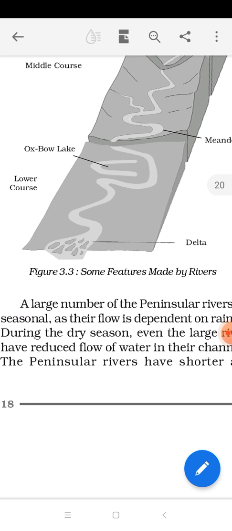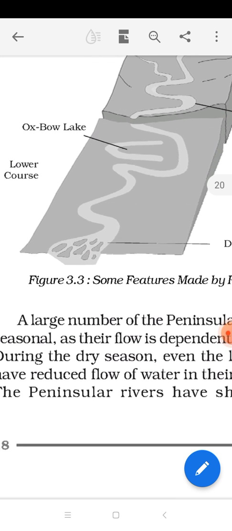Now this possibility: when a river is constantly flowing through an area, and because it's the lower course, rivers will do their deposition activity. Where we now have the oxbow lake, maybe previously the river was flowing from this place only.